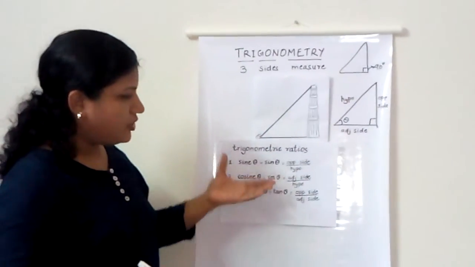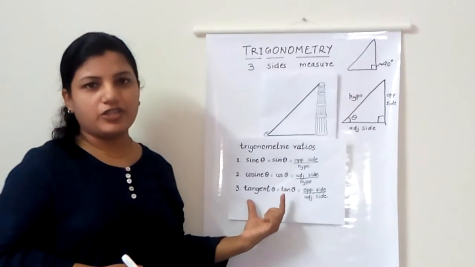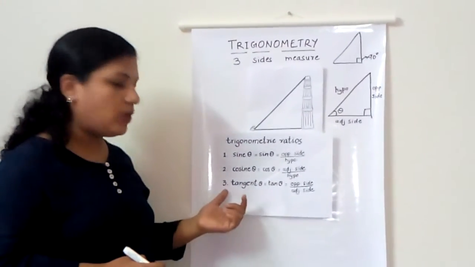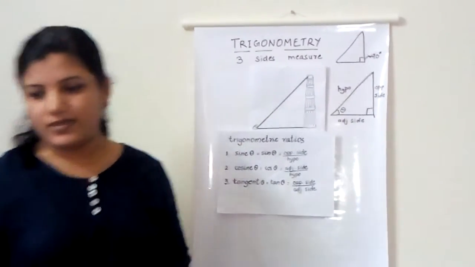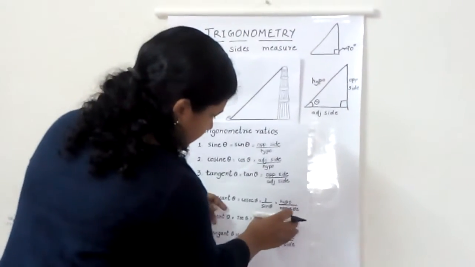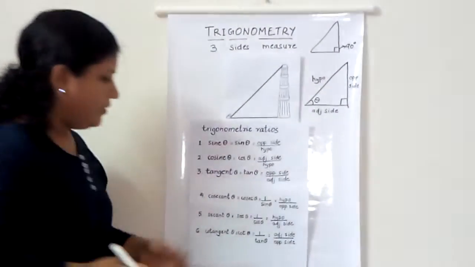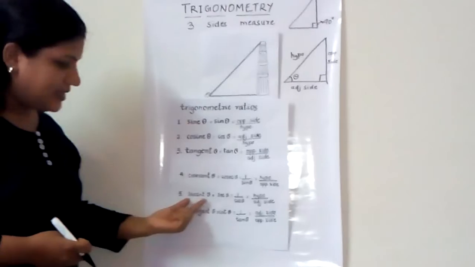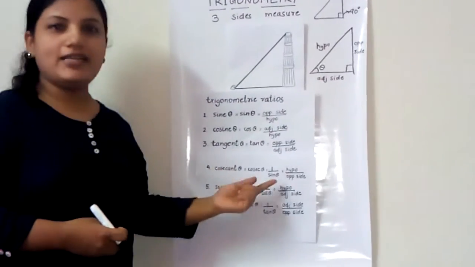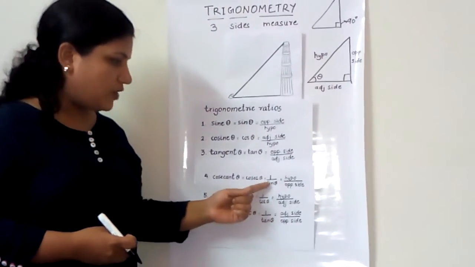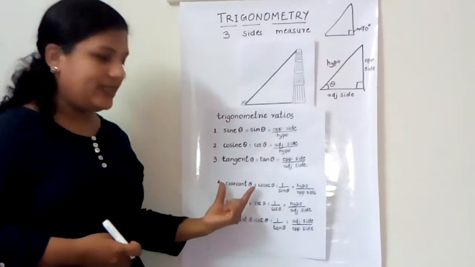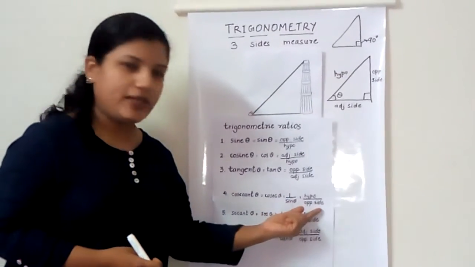So these are the first three trigonometric ratios. There are three more to go, which are just the reciprocals of the ones that we have just learned. So let's see what they are. Here we have cosecant theta, secant theta, and cotangent theta. Cosecant theta is the inverse of sine theta. So if sine theta was opposite side over hypotenuse, cosecant theta is hypotenuse by the opposite side.